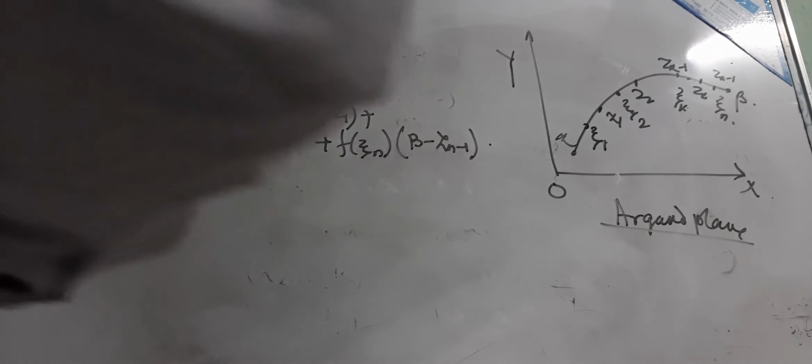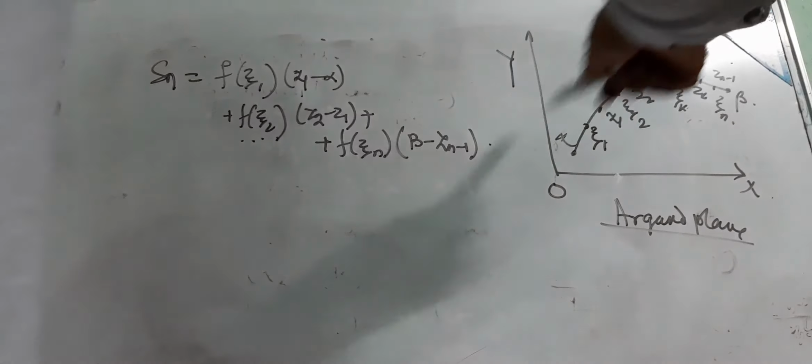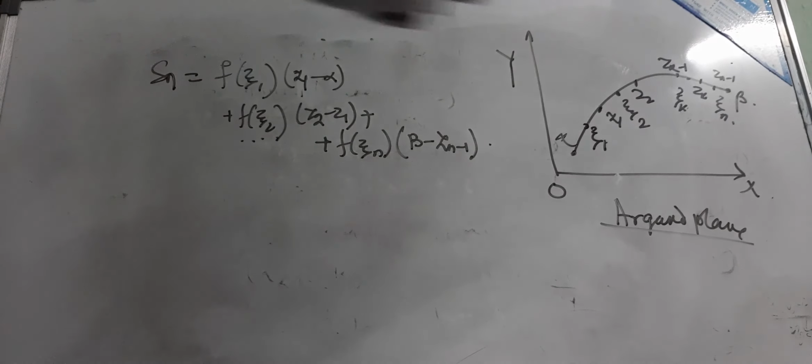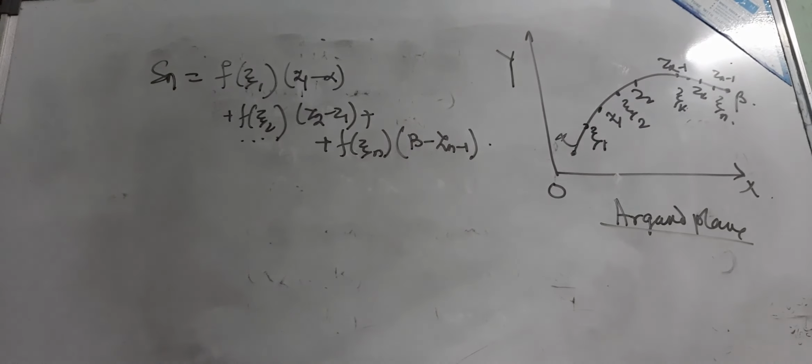So this is the whole length, which is subdivided, and we are multiplying the value of the function with each length: z1 minus alpha, then z2 minus z1 into f of zeta 2, and in this way at the last point we get beta minus zn minus 1 into f of zeta n.